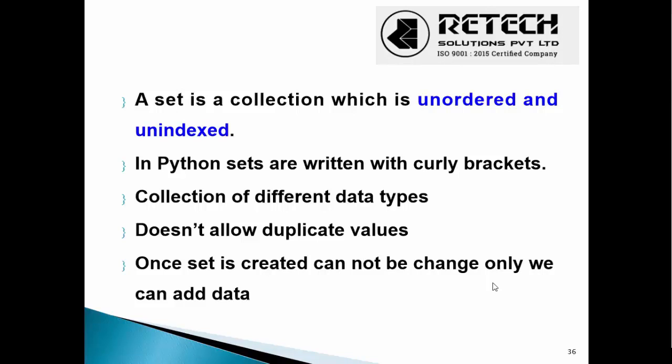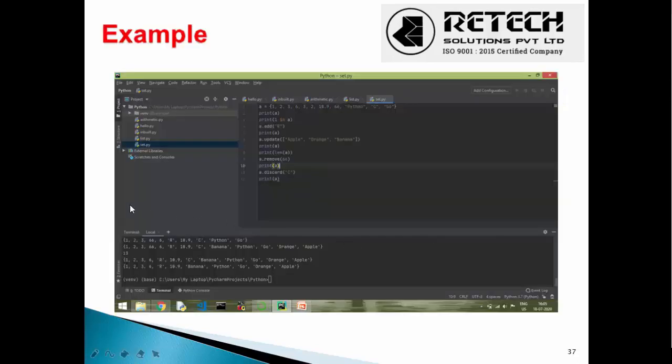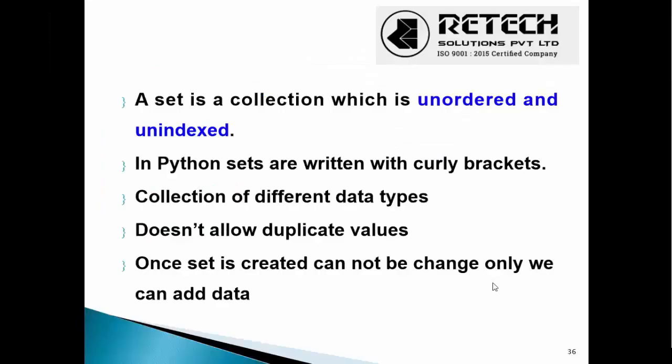It also holds a collection of data types, and the set doesn't allow duplicate values. The main difference between a set and a list or tuple is that a set doesn't allow duplicate values and doesn't have any index value. Once a set is created, its values cannot be changed. We can only add data. Since a set is unindexed, we can't change a value, but we can add data to a set. We will see that with a practical example.